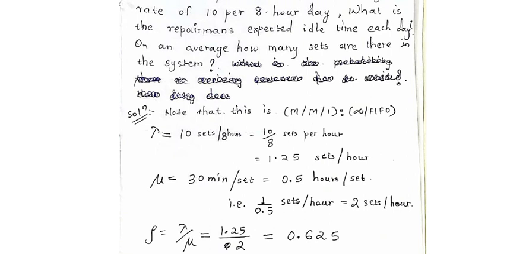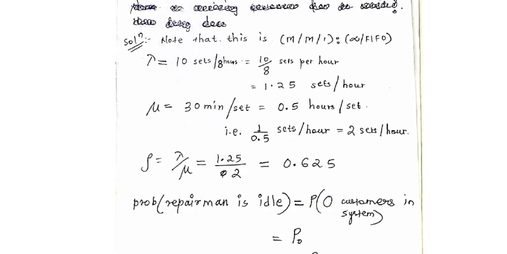So we want to calculate the repairman's idle time. When will the repairman be idle? When there is nothing to repair, when there are 0 customers. So what will that be? We have to calculate P naught.